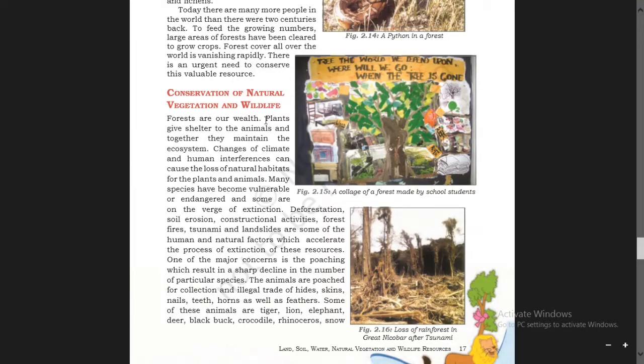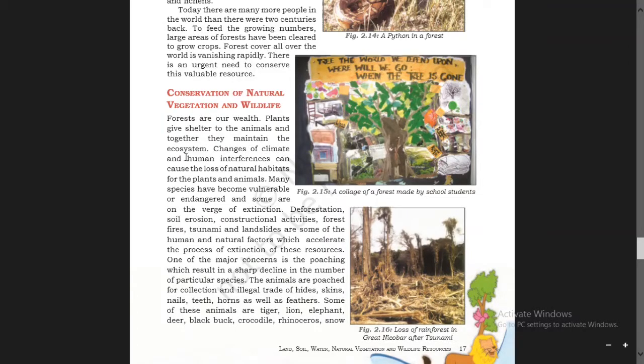Forests are our wealth. They are our property. Plants give shelter to the animals, and together they maintain the ecosystem. They balance our ecosystem.